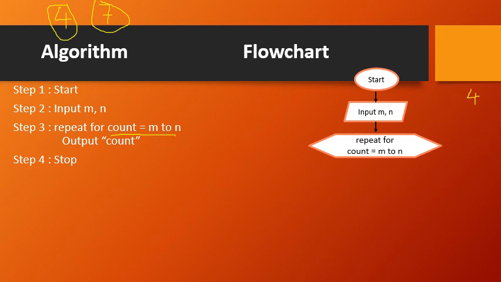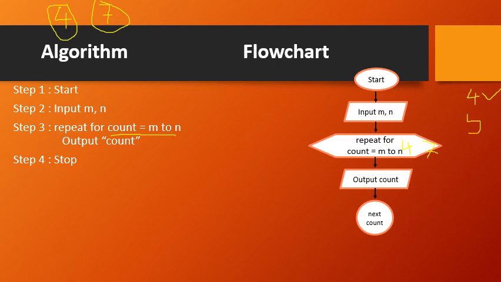Here M is 4 and N is 7. So does this 4 belong to 4 to 7? Yes, the condition is true. Since the condition is true, what has to be done? Display it. What to display? That is output count. So 4 is displayed. Then take the next value of count. So the count becomes 5. Since count becomes 5, come back to the repeat check.